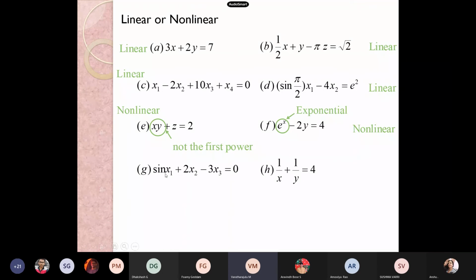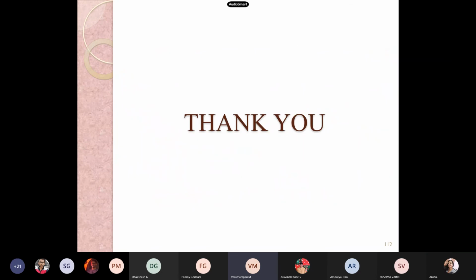In the same way for g, when we have x1, that returns one value. When we consider x1 as some other value, that returns a different value. So this seems non-linear. That is trigonometric, we have a varying trigonometric function. Here, this is also non-linear, not the first power. So this is the difference between direct and indirect method. So we have completed our chapter 2.